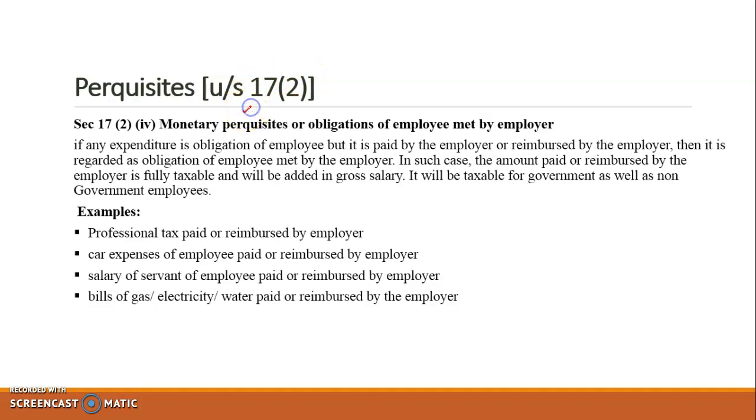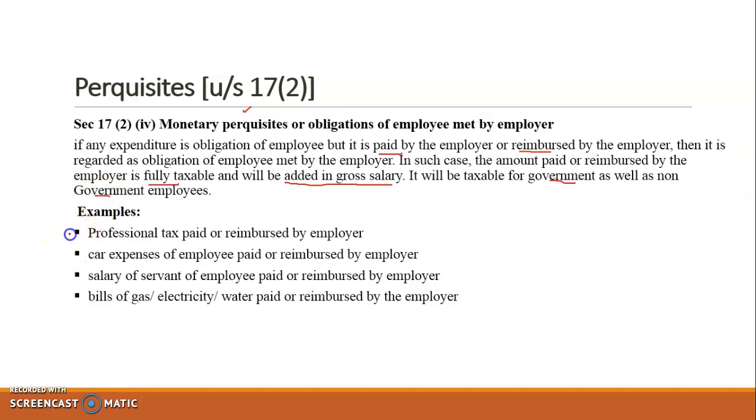So in case there is any expenditure which is the obligation of the employee but it is paid by the employer or reimbursed by the employer, then it is regarded as an obligation of the employee met by the employer. So in such case, the amount paid or reimbursed by the employer is fully taxable and it will be added in gross salary irrespective of whether the employee is government or non-government. Okay. So monetary perquisites are always fully taxable.